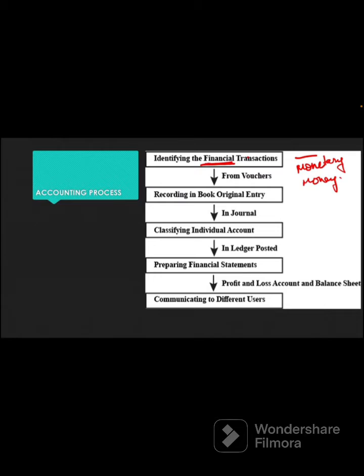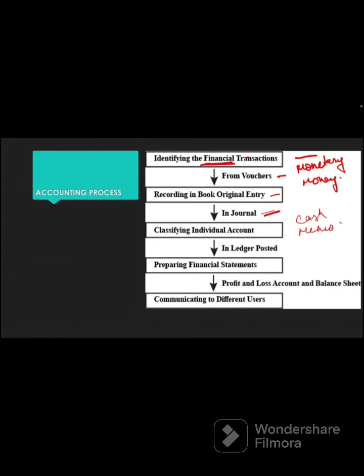Based on the financial transactions, from the vouchers, you record in the original entry. Vouchers are prepared on the basis of these financial transactions. For example, you made a sale, so a cash memo will be prepared. Like that, many vouchers are prepared: purchase order, sales order. Through these vouchers, you record in the original book of entry, which is called journal entries. All the transactions are recorded date wise in the journal, for example 2022 January all the transactions, then February all the transactions. So it is continuously being recorded.